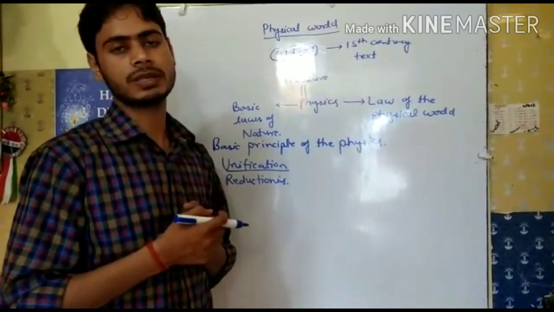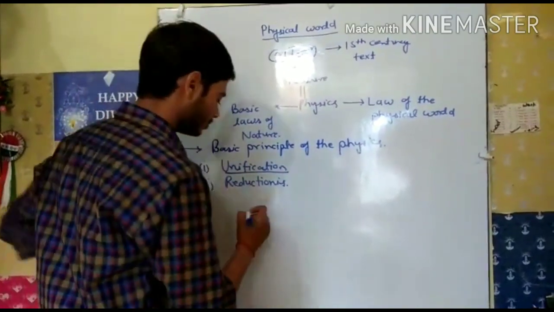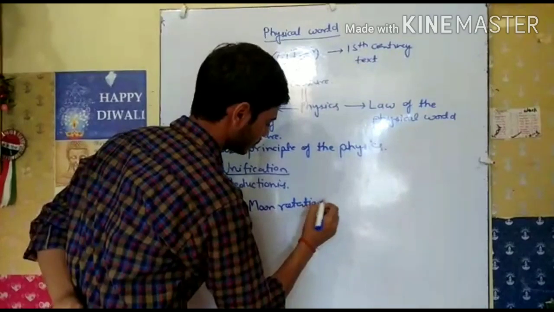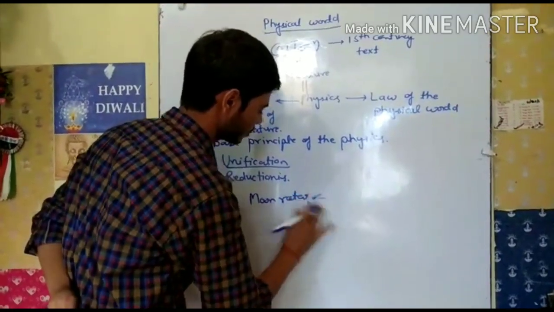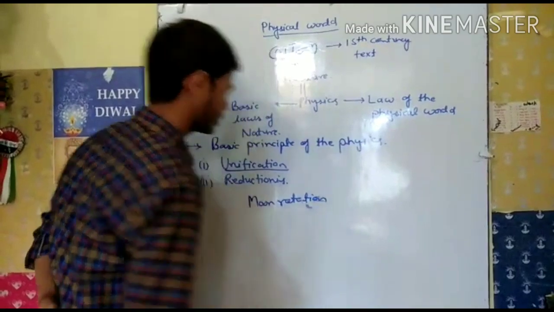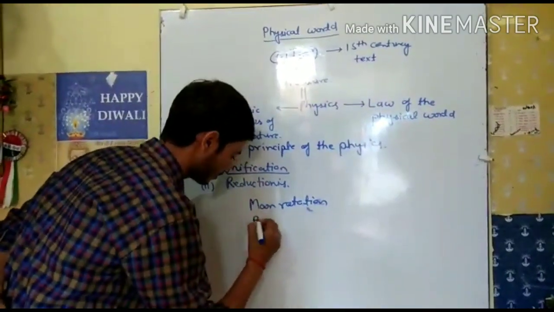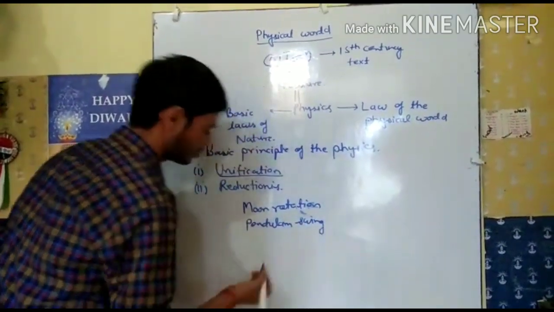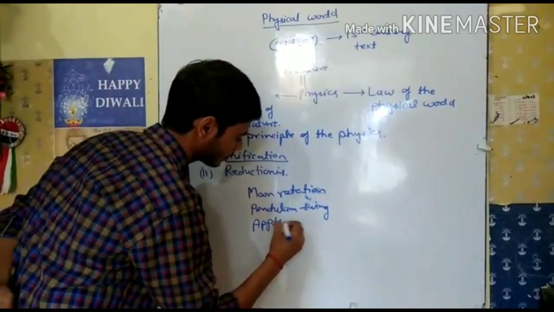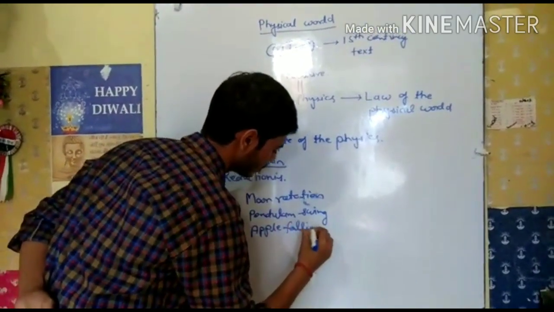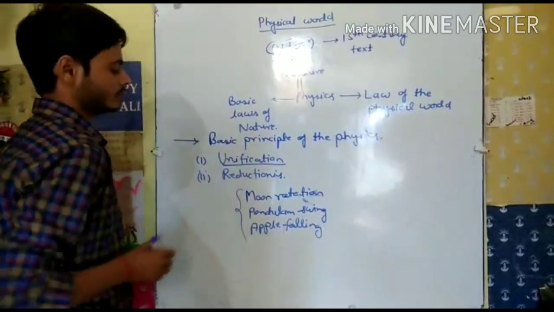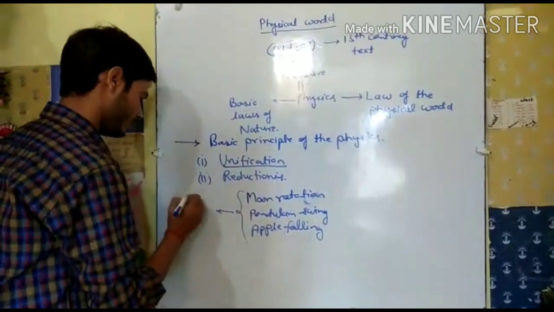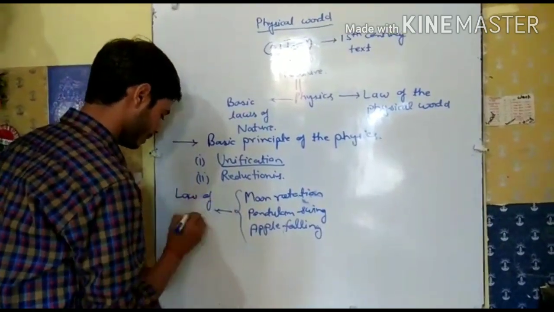Some examples of unification: if we take the moon's rotation, a pendulum swing, and an apple falling, these are all described with a single law, that is known as the law of gravity.